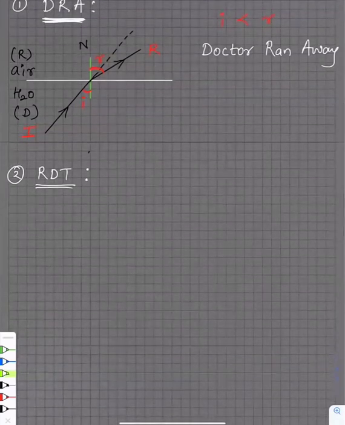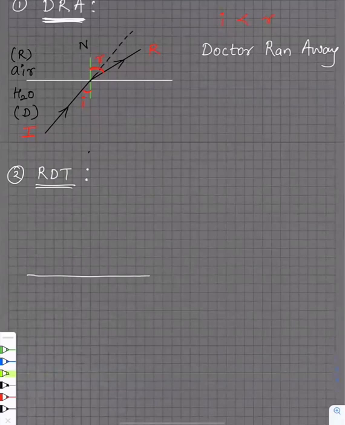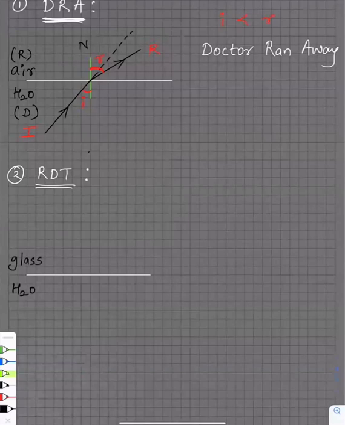So again, look at this now. Say this is the first medium here. So we have your medium as water and glass. Now, guys, this time what is denser or rarer? Rarer. So it's rarer, and then this is a denser medium.